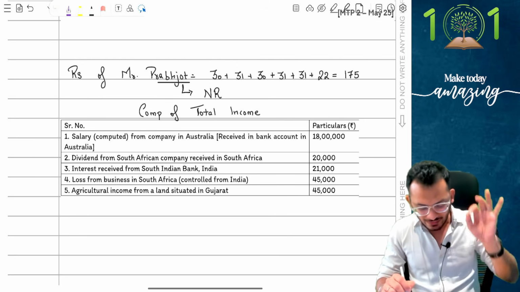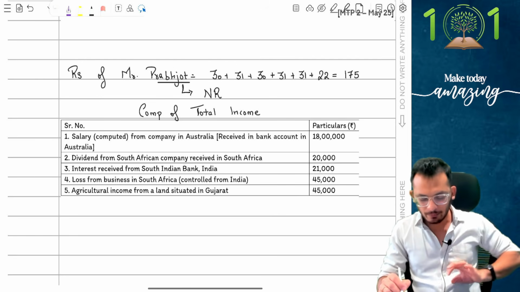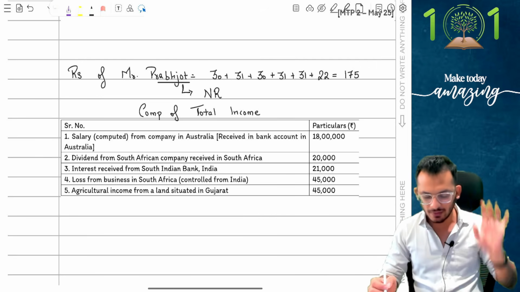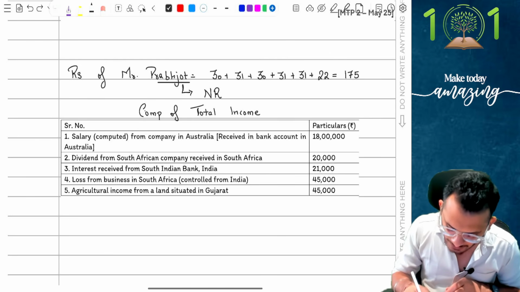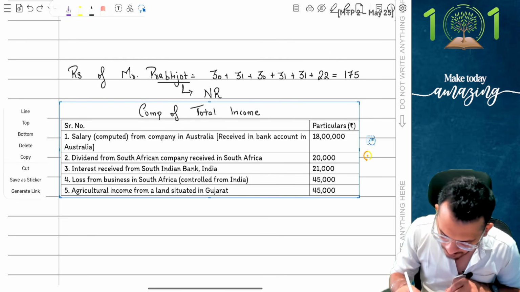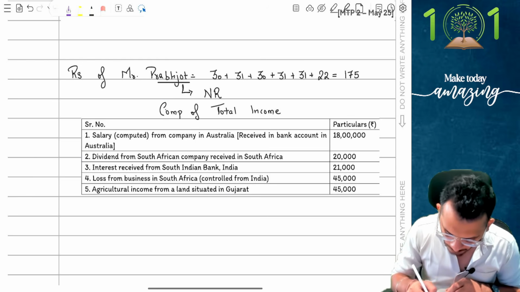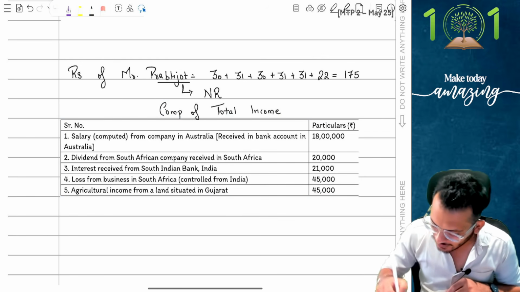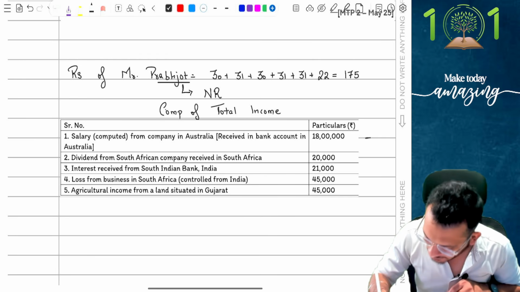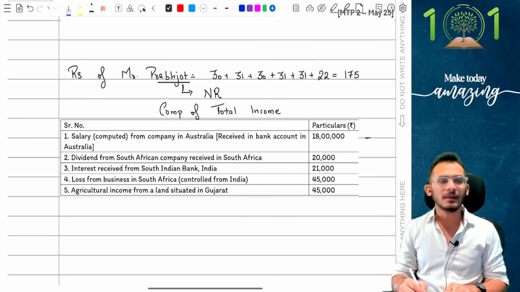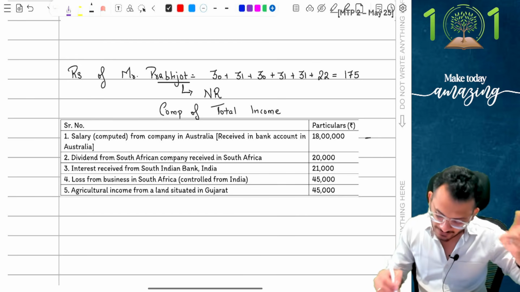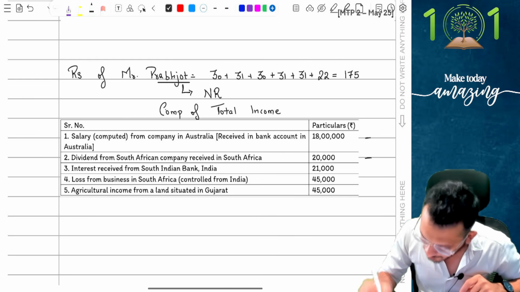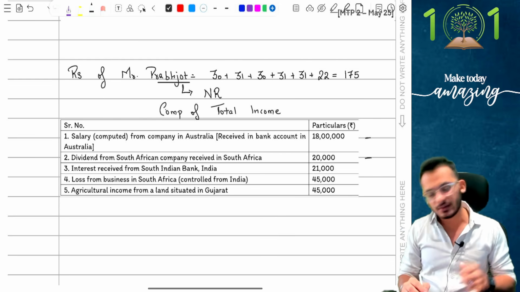First question says salary which is computed from company in Australia, received in bank account in Australia. People, I am a non-resident. As a non-resident, can I be taxing any incomes which are received outside India? Answer is no. I'm not going to be taxing any income which is received outside India. So this income is going to be not taxable. Second, dividend from South African company received in South Africa. Again, dividend is from outside India, which means I'm going to say not taxable.